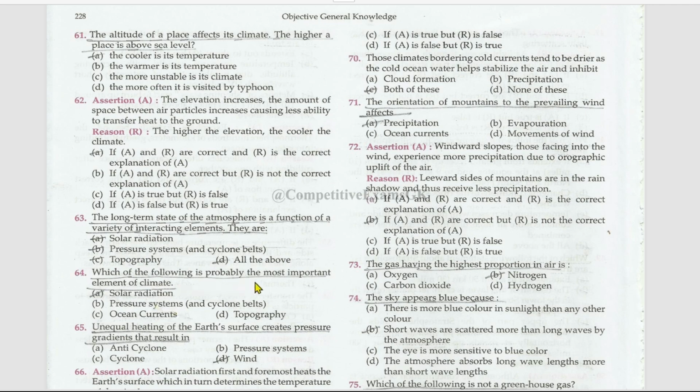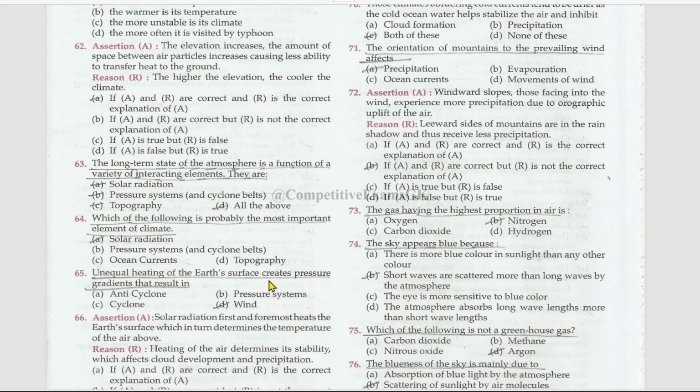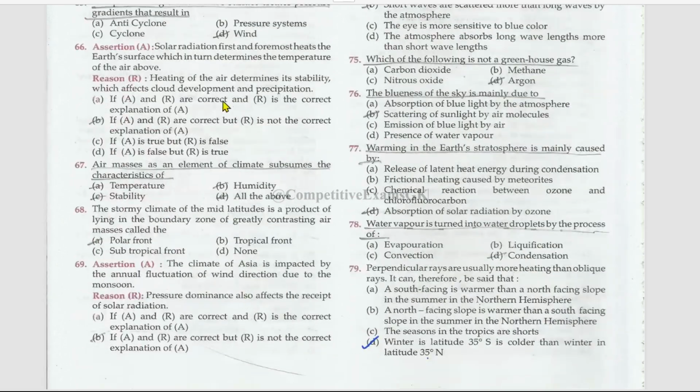Which of the following is probably the most important element of the climate? That is solar radiation. Unequal heating of the Earth's surface creates pressure gradients that result in wind. Next, assertion and reason. Solar radiation first and foremost heats the Earth's surface, which in turn determines the temperature of the air above. True. Heating of the air determines its stability, which affects cloud development and precipitation. This is also true, and this is not the correct explanation for the assertion.